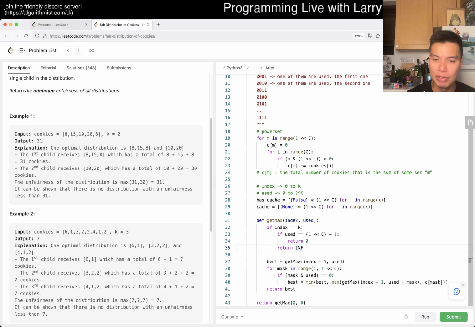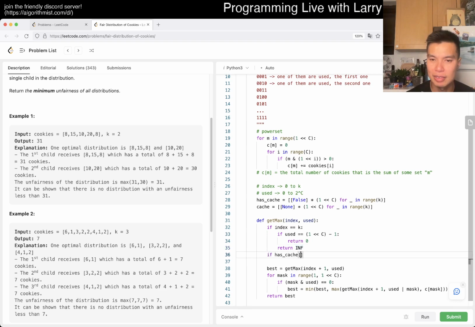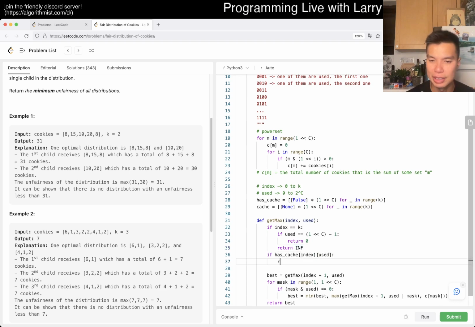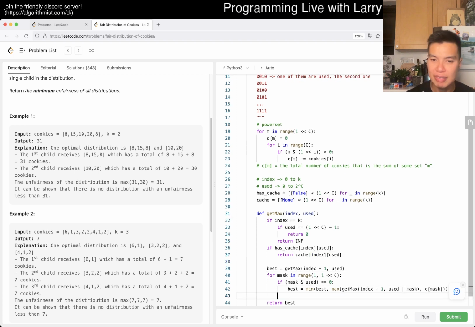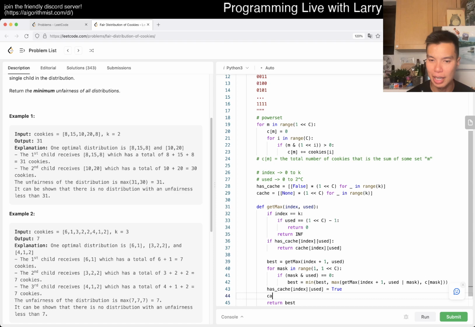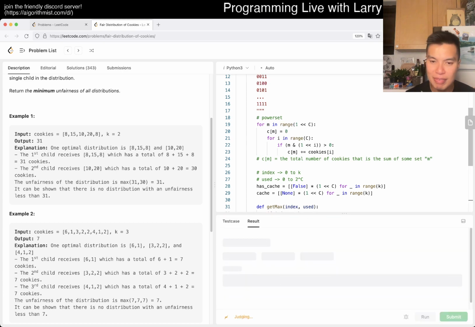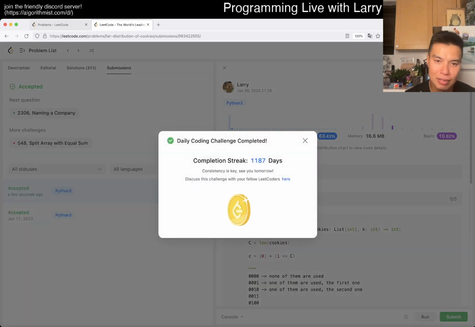And basically now we go, if has cache of index used, we return the cache of index used. Otherwise, at the end, has cache of index used is equal to true, and cache of index used is equal to best. Is it fast enough? Let's see. Yeah, that was pretty fast.